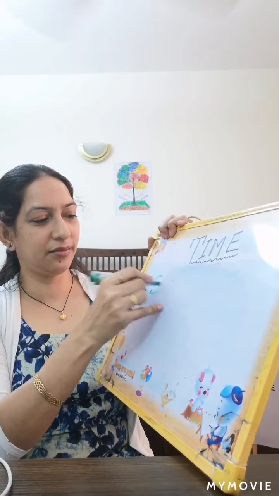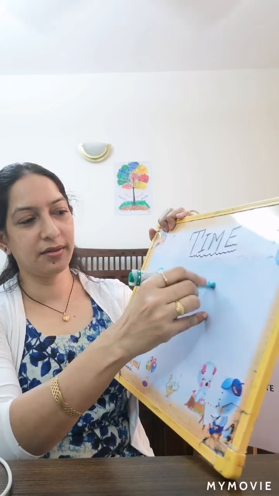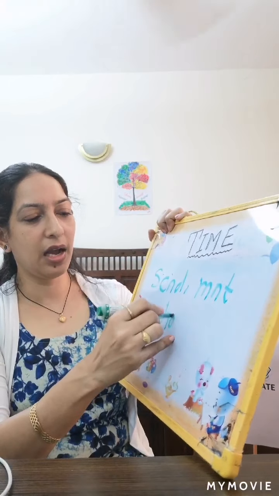So now let's discuss which unit of time do you use to measure when you are writing your name, your surname. Second, minute or hour. Seconds, minutes or hour. Which unit do you use when you write your name, surname? Seconds, because it takes a very small time, seconds.